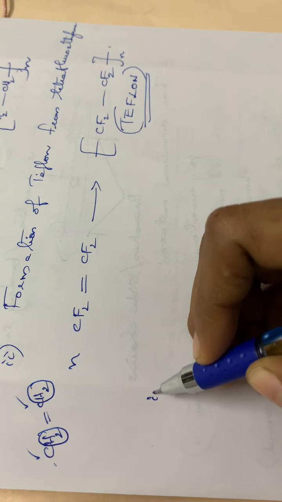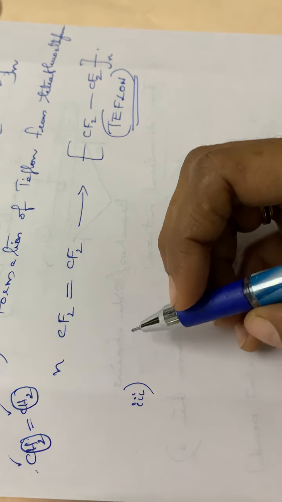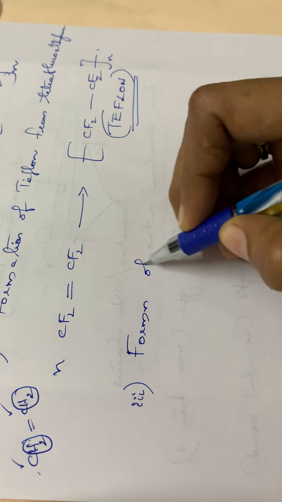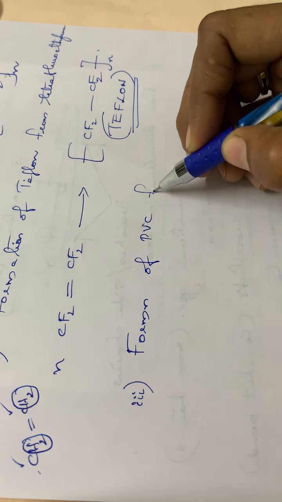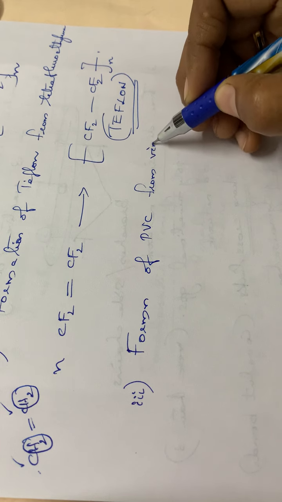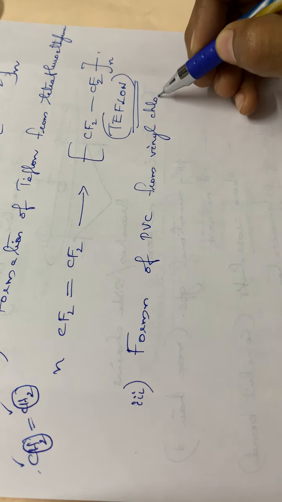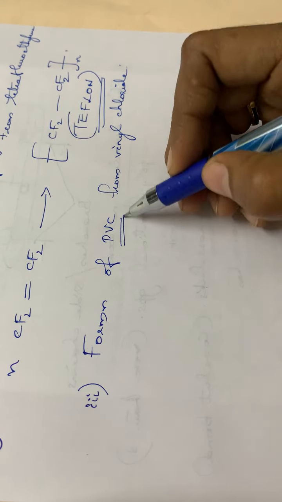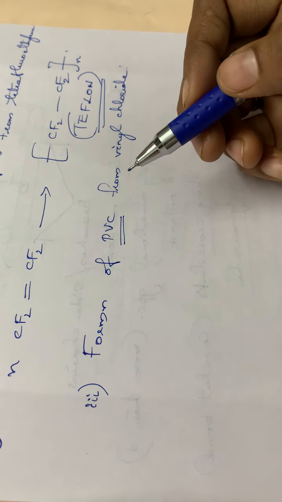Then the next one, the third reaction, is the formation of PVC from vinyl chloride. PVC means polyvinyl chloride.